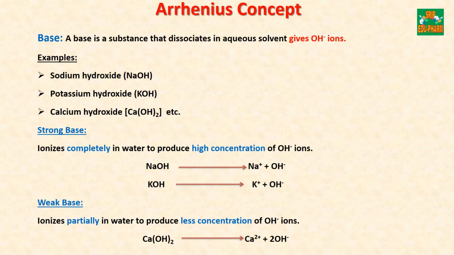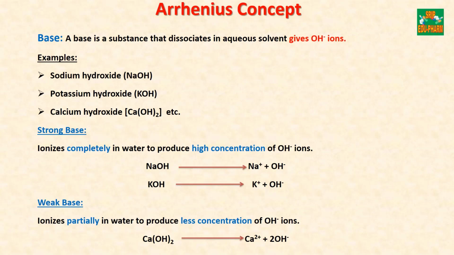Example is sodium hydroxide, which completely ionizes in water to produce a high concentration of hydroxyl ions and sodium ions. Similarly, potassium hydroxide also completely ionizes in water to produce a high concentration of hydroxyl ions and potassium ions. Such bases which completely ionize in water to produce a high concentration of hydroxyl ions are called strong bases.